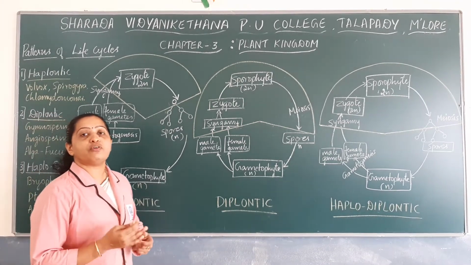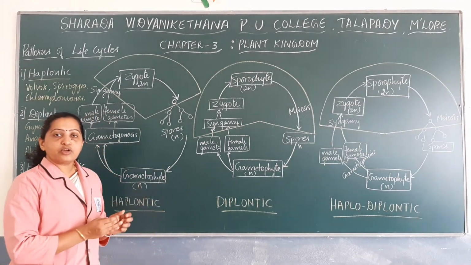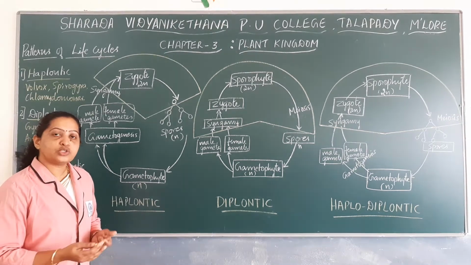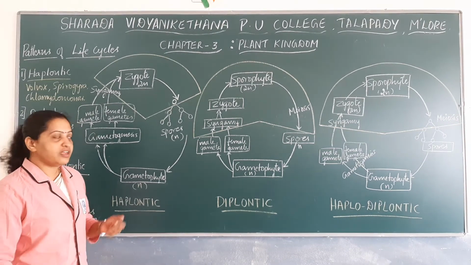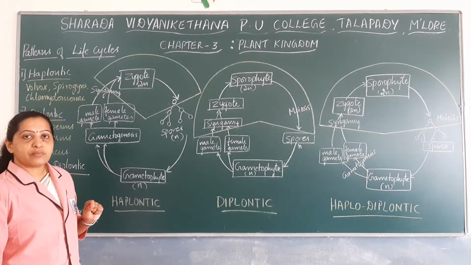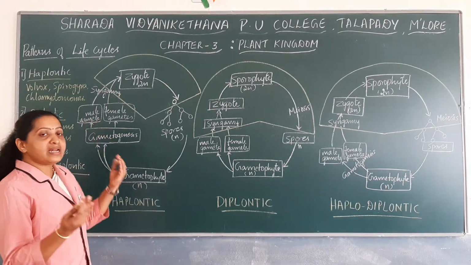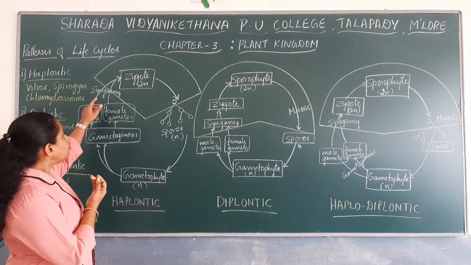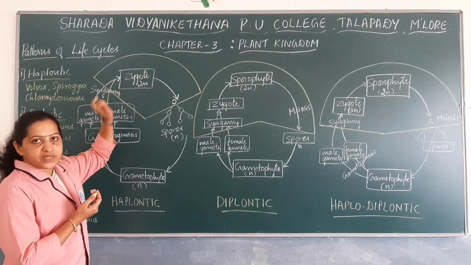Gametogenesis is the process of formation of gametes. So the gametophyte undergoes gametogenesis to form male and female gametes. During sexual reproduction, the male and female gametes fuse together to form a diploid zygote.